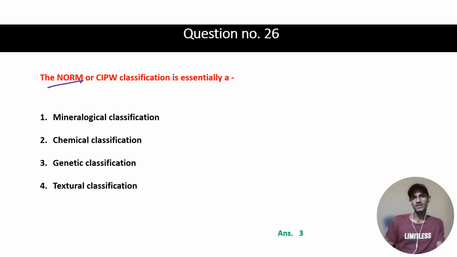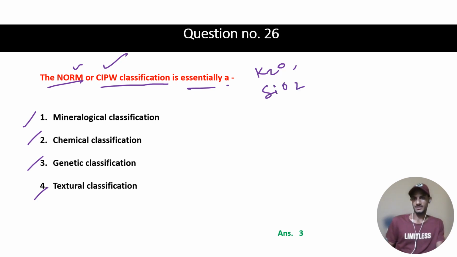Then the norm or CIPW classification is essentially a mineralogical, chemical, genetic or textural classification. Whenever we calculate the CIPW norm or any other norm, we have the bulk oxide compositions, like how much K2O is present, how much SiO2, how much Na2O, how much Al2O3.